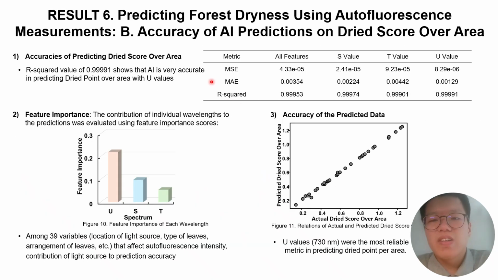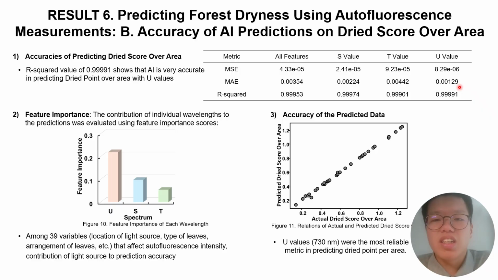Through the random forest regression model, the AI was trained by predicting the dry score per area with fluorescence intensities and comparing it with the actual dry score per area. Models solely using each of the 3 intense spectrum data and a model with 39 different variables were developed. The 3 spectrum models showed similarly low mean absolute errors and mean squared errors, with high R-squared values, indicating dry score per area can be accurately predicted when using any of these spectrums.